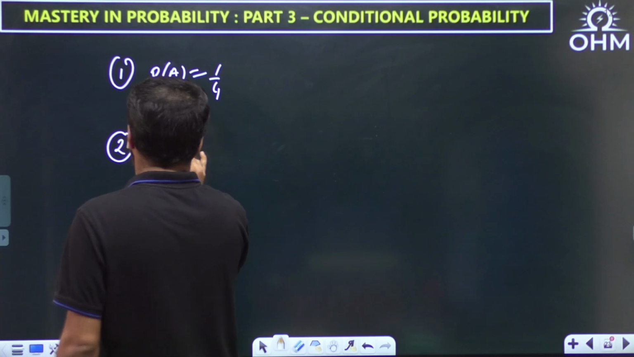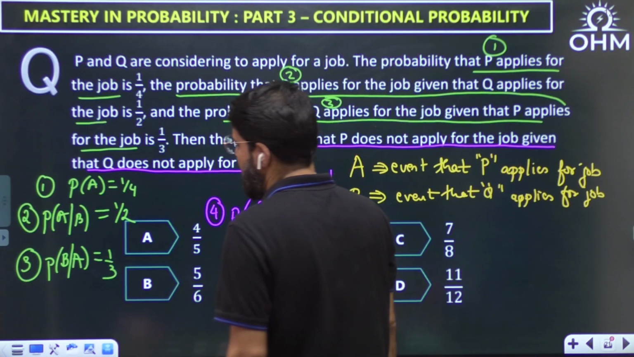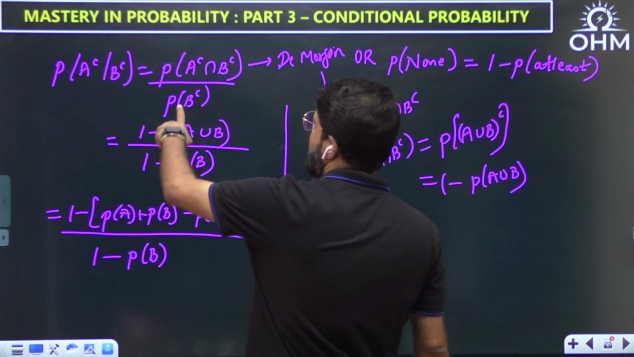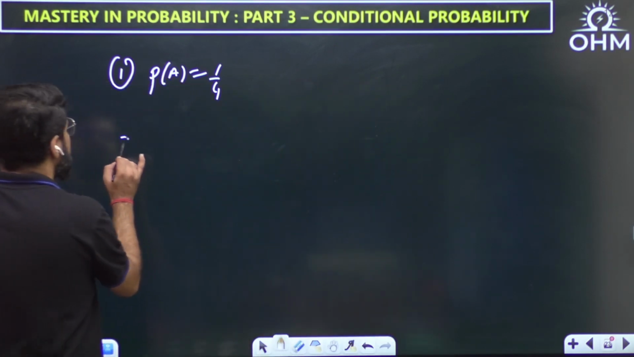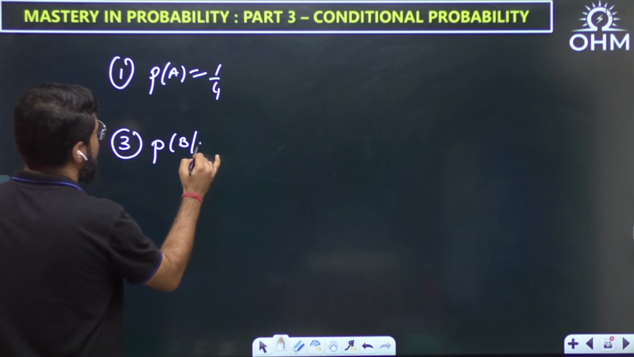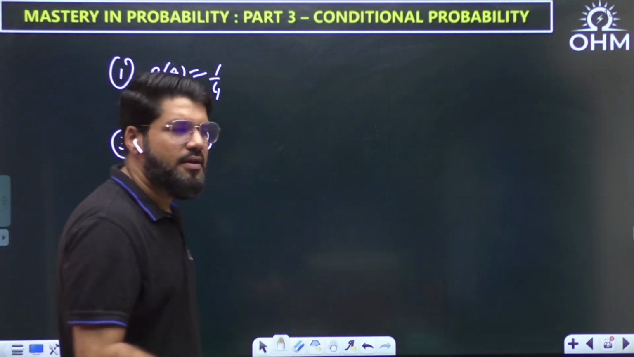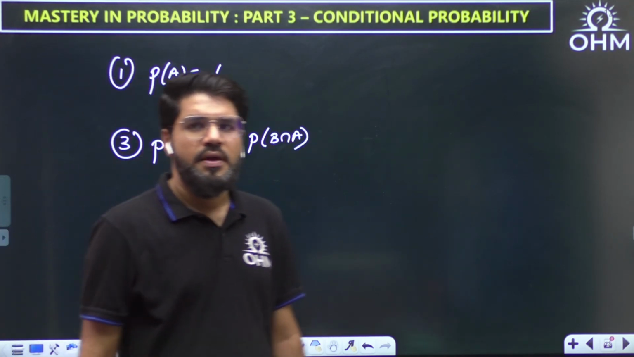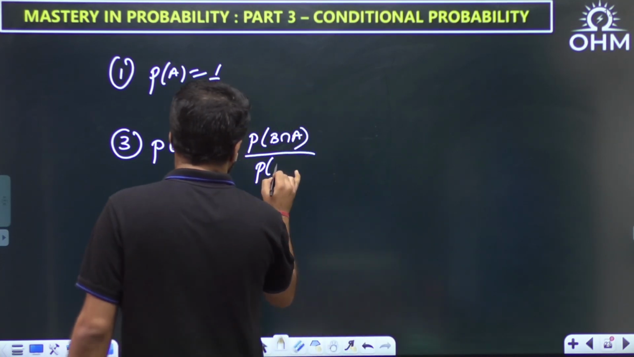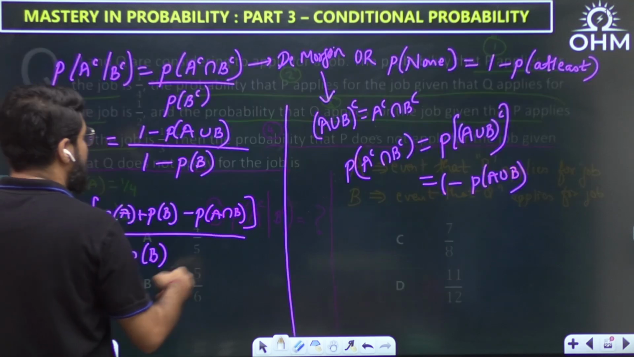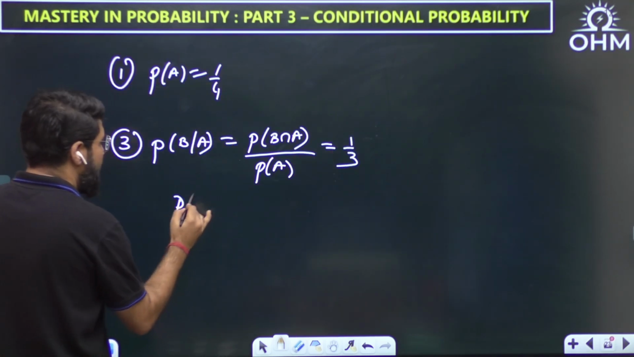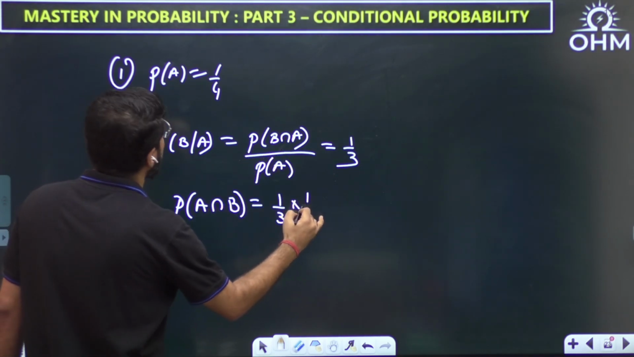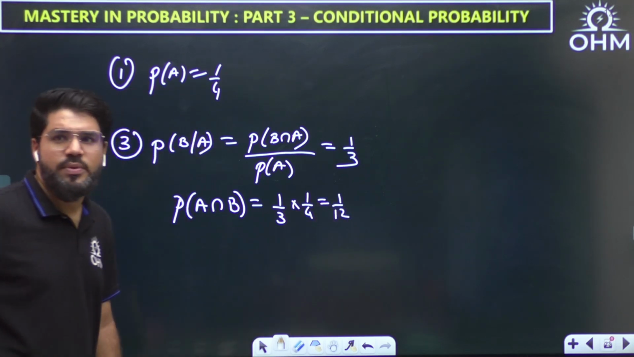Second data, P of A given B. Actually, let me use the third data first, because P of B given A is P of B intersection A upon PA, and PA is given to me. So I first use the third data, P of B given A. What is P of B given A? It is P of B intersection A divided by P of A. What is this value given? 1 by 3. So P of B intersection A, or A intersection B, one and the same thing, is 1 by 3 into PA, and PA is 1 by 4. So this answer is 1 by 12.